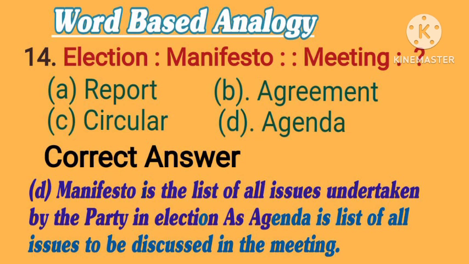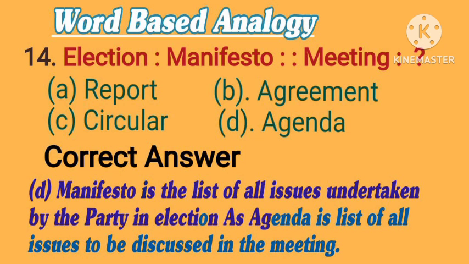14. Election is to manifesto, as meeting is to what? Options are A. Report. B. Agreement. C. Circular. D. Agenda. Correct answer is D. Agenda.